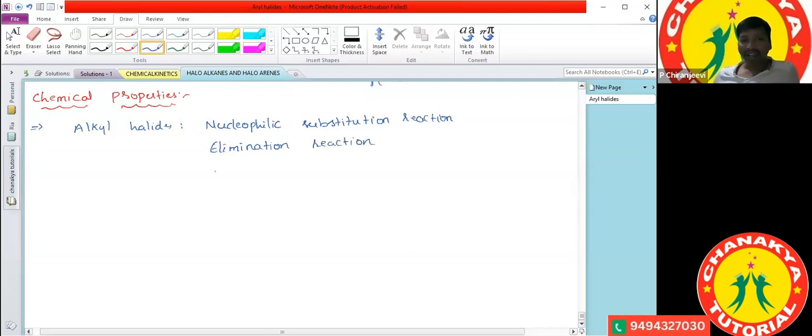And alkyl halides also react with metals. So these are some of the chemical properties.